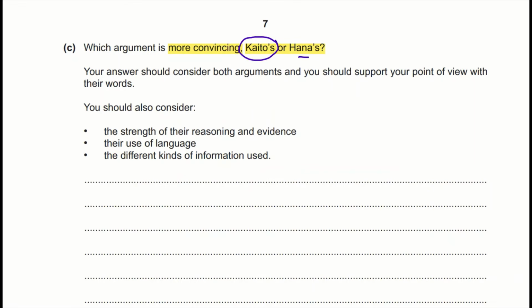Okay, suppose you choose that Kaito has a better argument than Anna. So you have to say good points about Kaito, but you also have to say a bit against him. He may have nine points that are good about him, but he has to have at least one or two against him because nothing is perfect. And for Anna, you have to tell all the things that have not satisfied you, like unclear structure or lack of evidence, aggressive tone, and then you should say something that is contradictory. So you should have some balance between the positive and negative points.